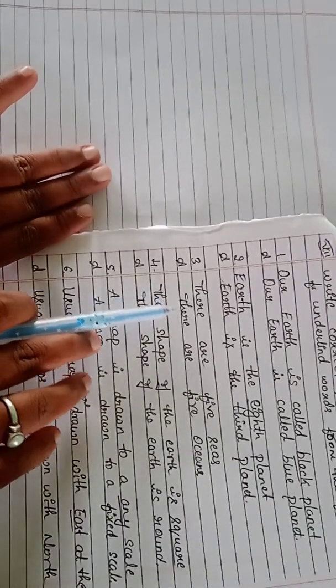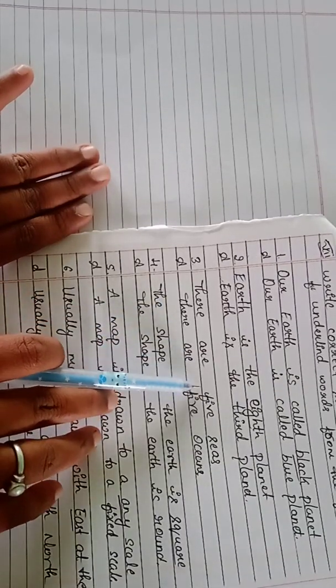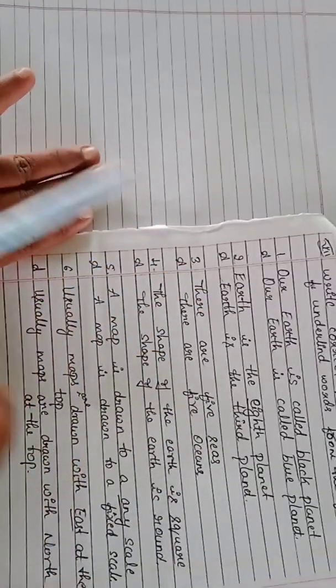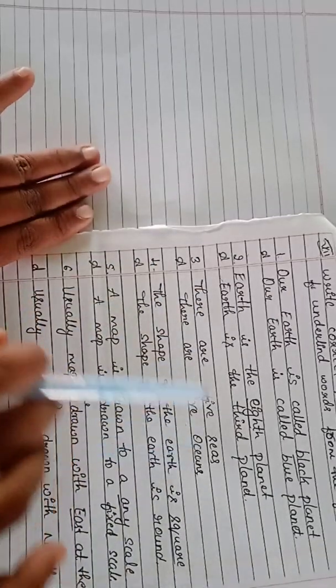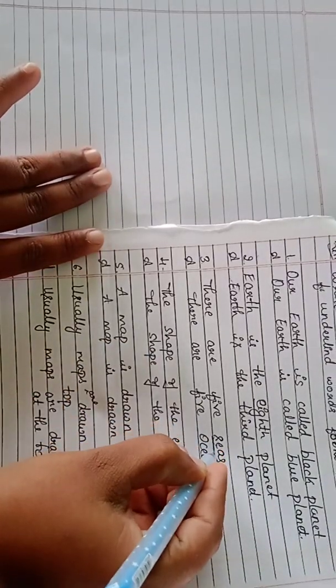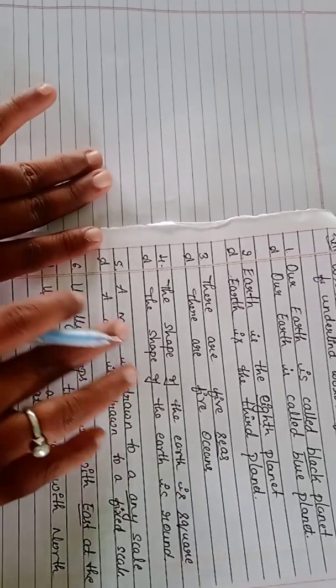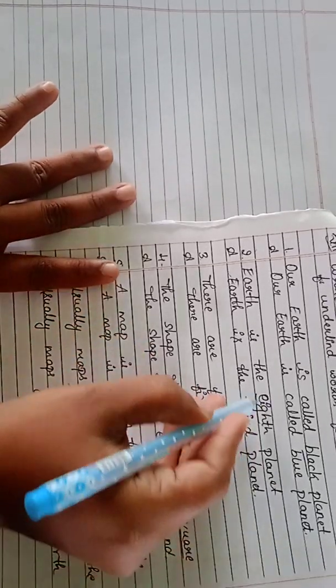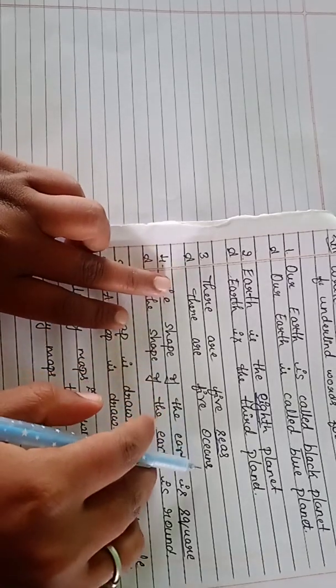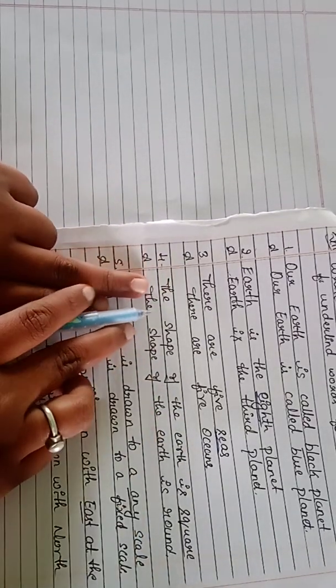Next, third one. There are 5 seas. There are 5 what? There are 5 oceans. Understood, children? Underlined word here is seas. So underlined word is seas, children. So there are 5 oceans. Understood, children? Next, fourth one.